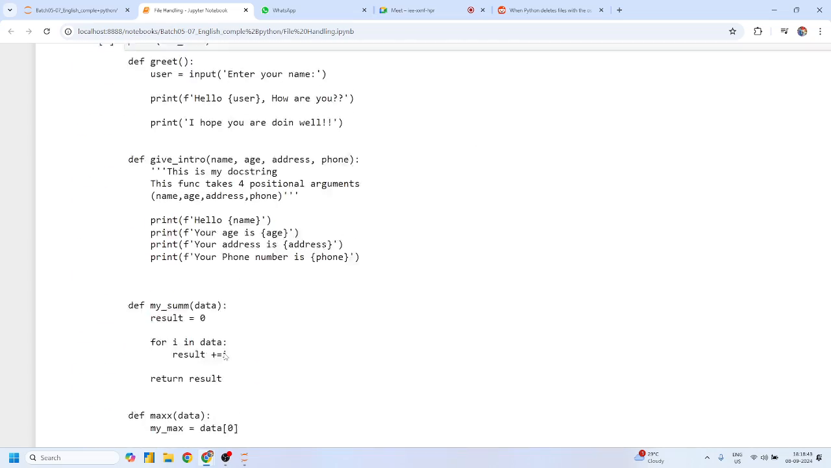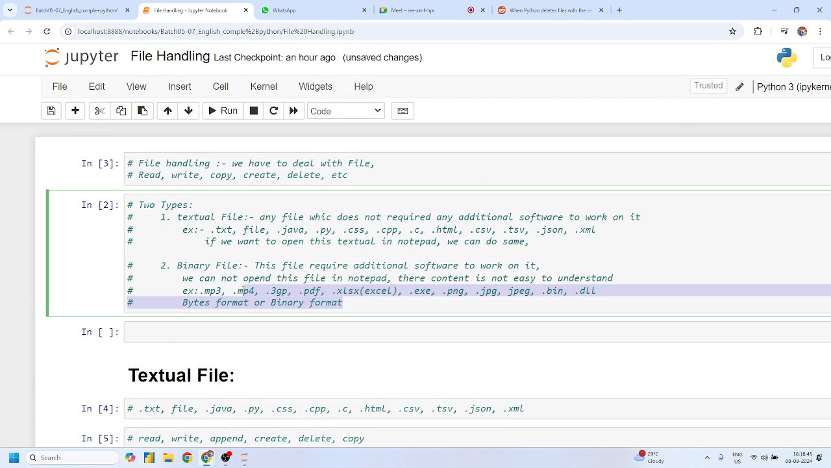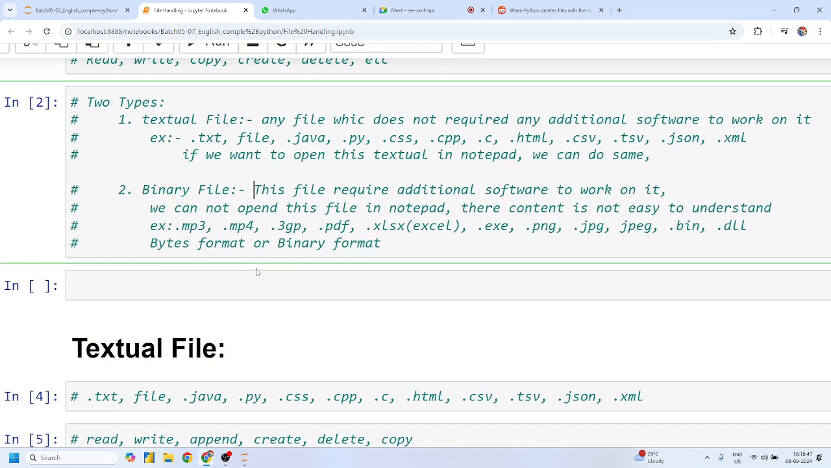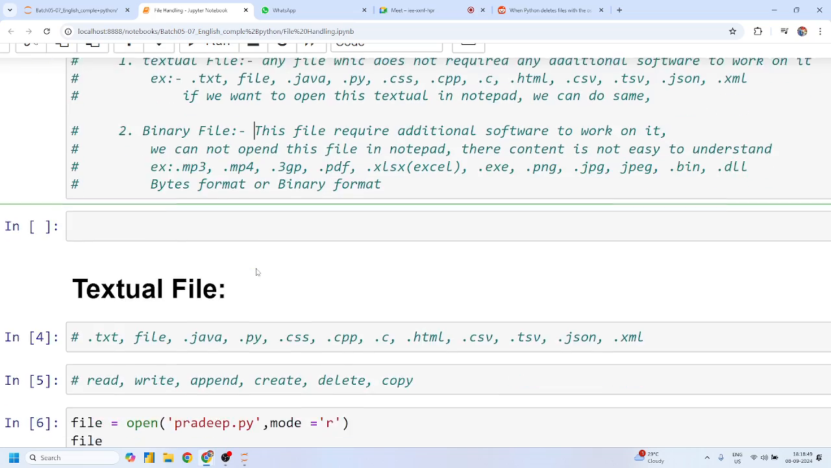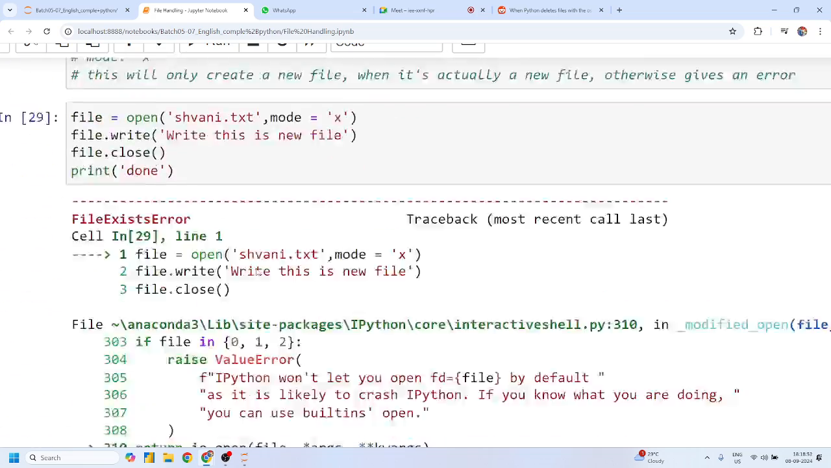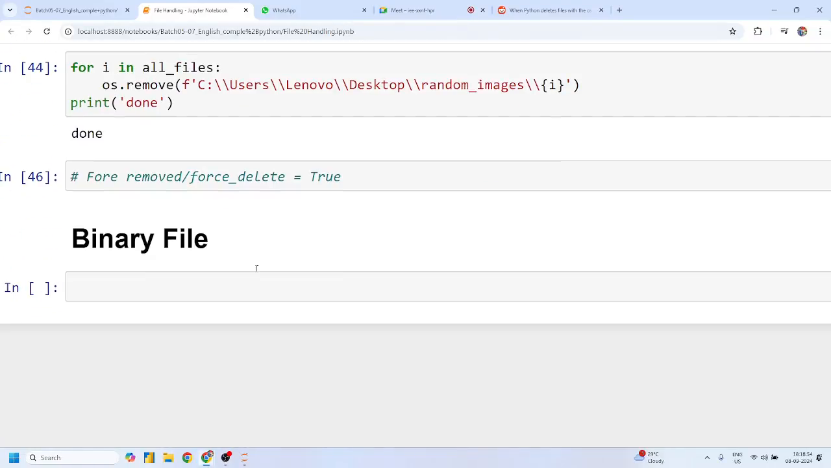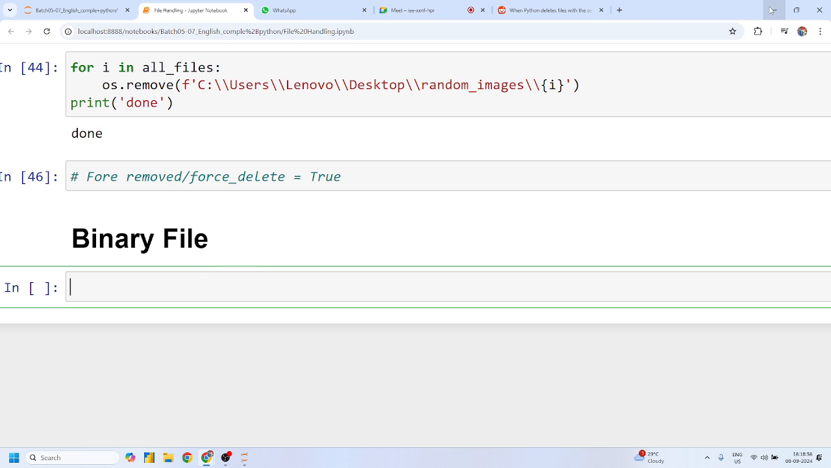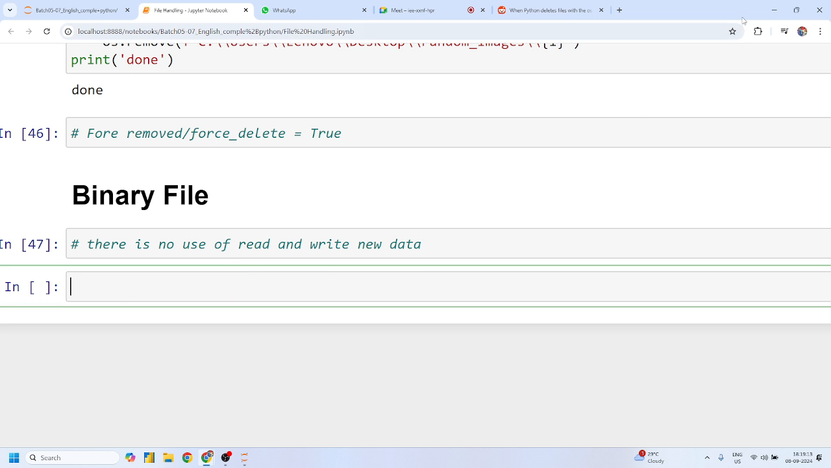So, can we read the binary content, Mohit, Shivani? I have already explained, no. Yes or no? We cannot read the binary content. It is not easy to understand that concept, right? So, in a binary file, there is no use of reading and writing new data.